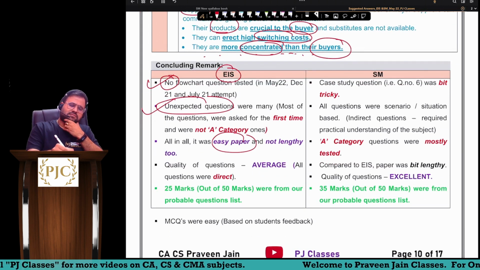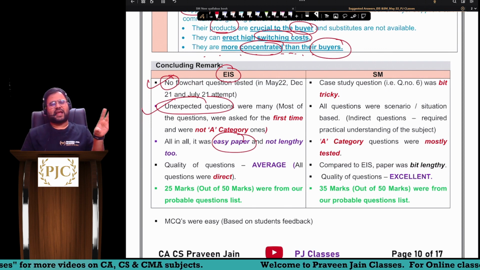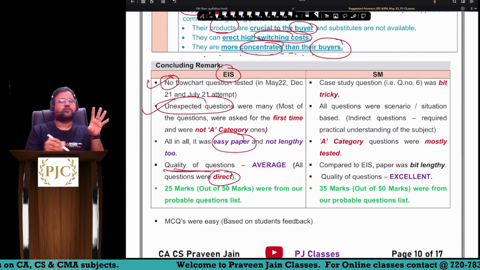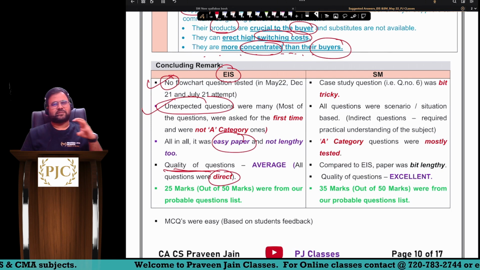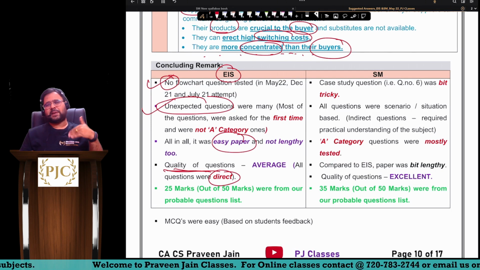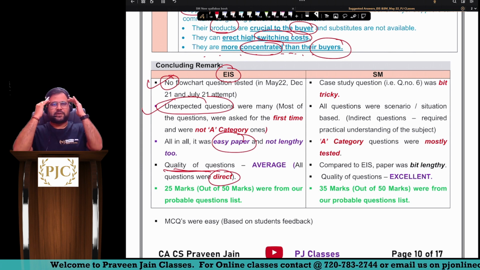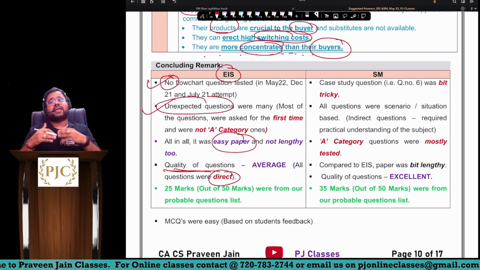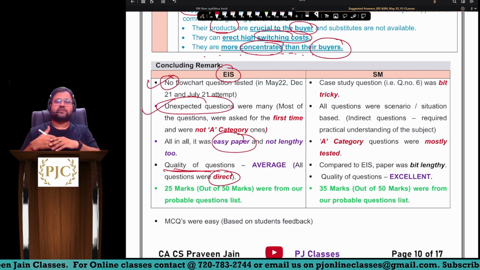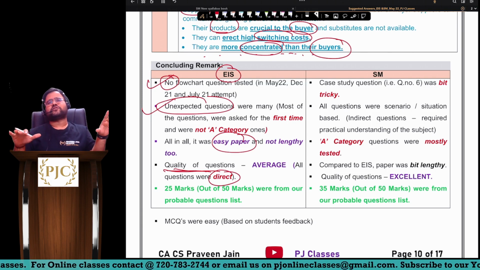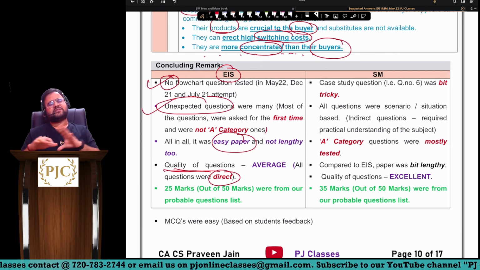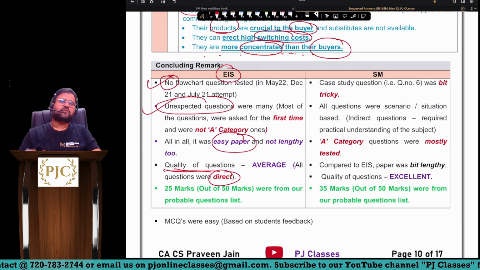All in all, questions were very, very easy, and all the questions were direct. So quality of questions, if you ask me, was purely average. Okay, so the person who set the paper did not apply his brains to the maximum, where he could have made things complicated for the students. Very, very simple questions he has drafted, simple questions and easy answers. Very easily you can score these marks.